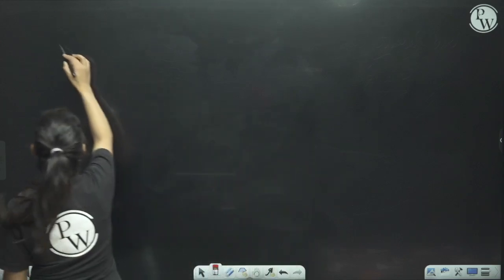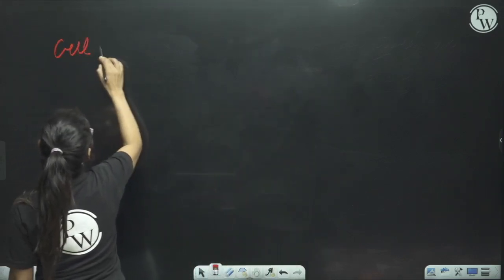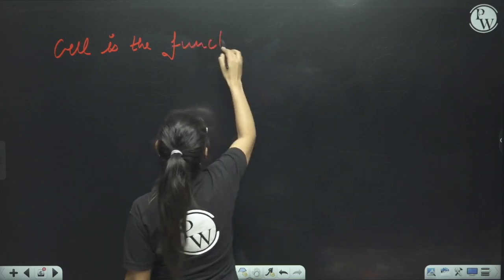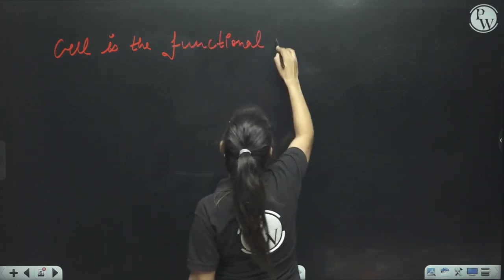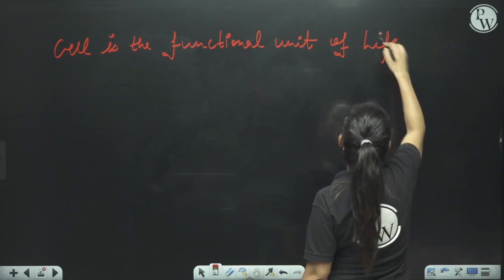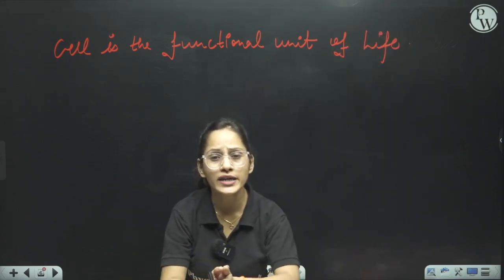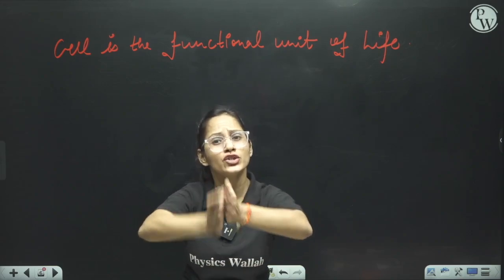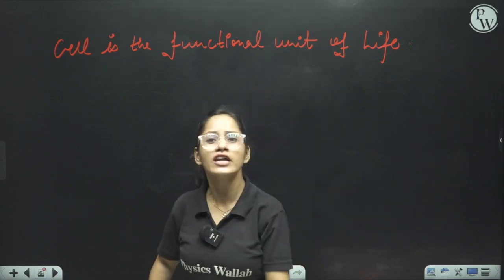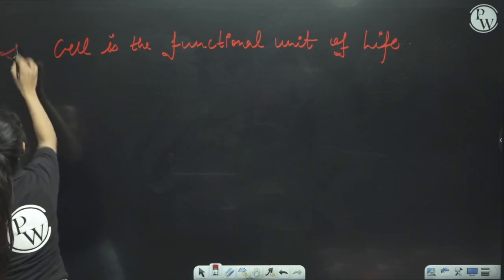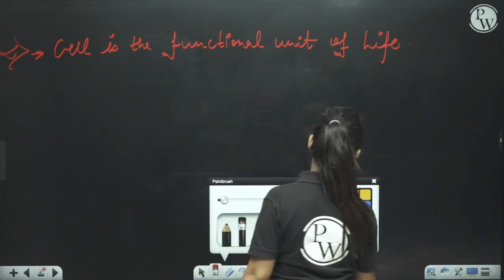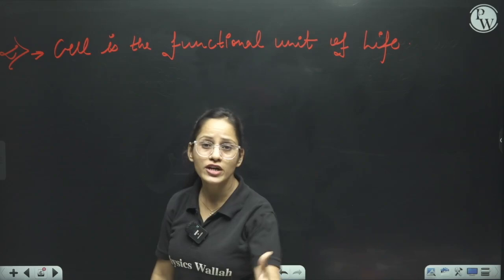So that sentence we'll write here: cell is the functional unit of life. So we have divided the definition of the cell into two parts. First, the cell is the fundamental structural unit of life, and second, the cell is the functional unit of life. Now we'll understand why we call the cell the functional unit of life.